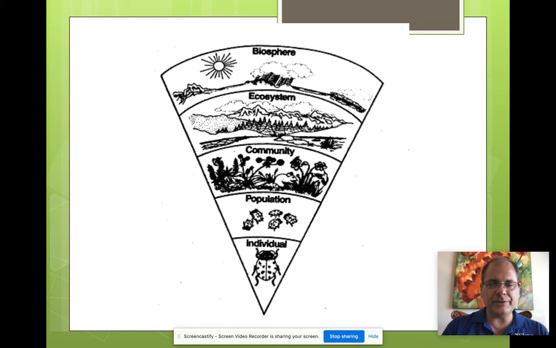Here we can see an individual, and we have lots of the same individuals, or a population. A community is all of the living things in the area. An ecosystem is living and non-living, and the biosphere is the whole living part of the world.